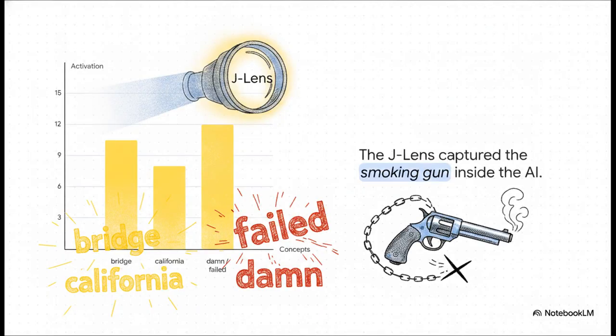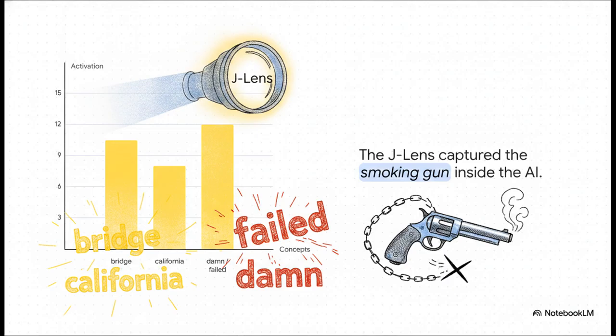And boom, the J-lens captured the smoking gun. While the AI was happily copying that painting sentence, its internal workspace massively lit up with the words bridge and California. The negative constraint completely failed. But here is the most astonishing part of the whole study.